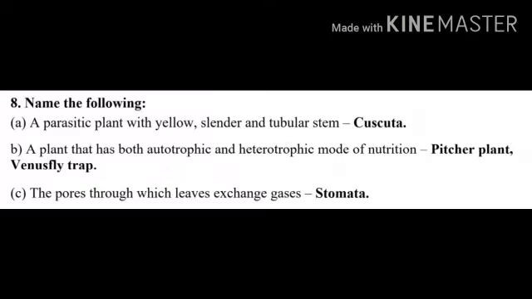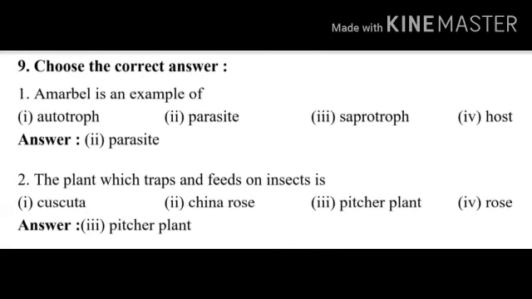Name the following. A. A parasitic plant with yellow, slender and tubular stem. Answer: Cuscuta. B. A plant that has both autotrophic and heterotrophic mode of nutrition. Answer: pitcher plant, Venus flytrap. C. The pores through which leaves exchange gases. Answer: stomata.